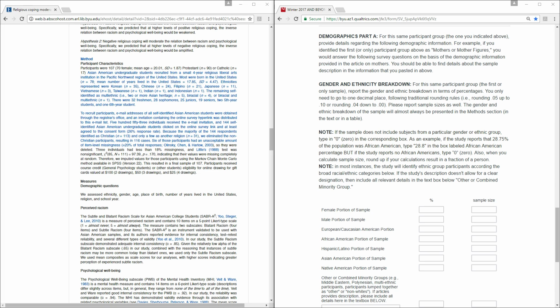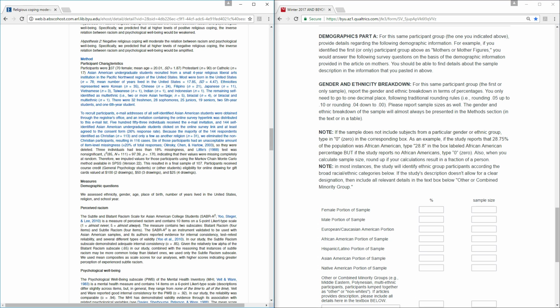For demographics part A, we are also going to be using just the information for the participant that was selected above in the participant type area of the survey. We are not going to report on any other samples in the case of multiple samples. In our religious coping article, we have our Asian American undergraduate student sample that we're going to be using. Demographics part A is going to focus on gender and ethnicity breakdowns, reporting on sample sizes and percents.